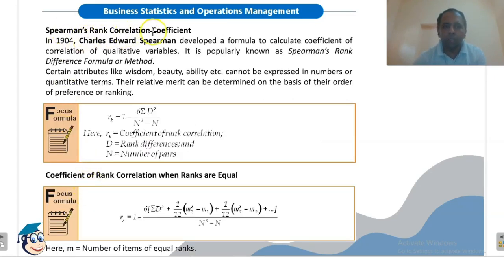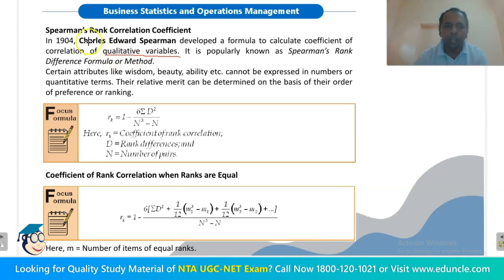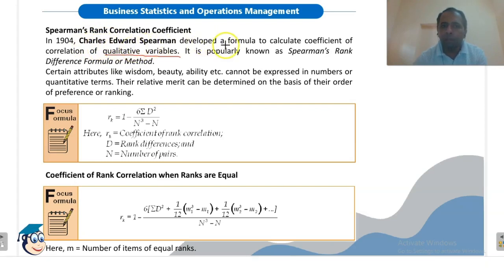Spearman's rank correlation coefficient. In case of qualitative data, we use Spearman's rank correlation coefficient. Remember, in case of qualitative variables, like intelligence, like beauty, we use Spearman's rank correlation coefficient. It was given by Charles Edward Spearman, who developed a formula to calculate the coefficient of correlation of qualitative variables. It is popularly known as Spearman's rank difference formula or method.